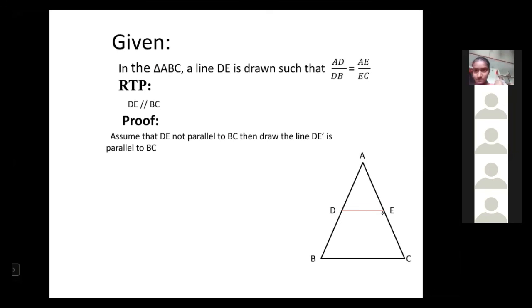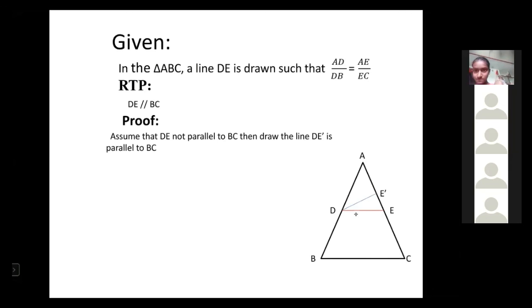But I am assuming that DE is not parallel to BC.